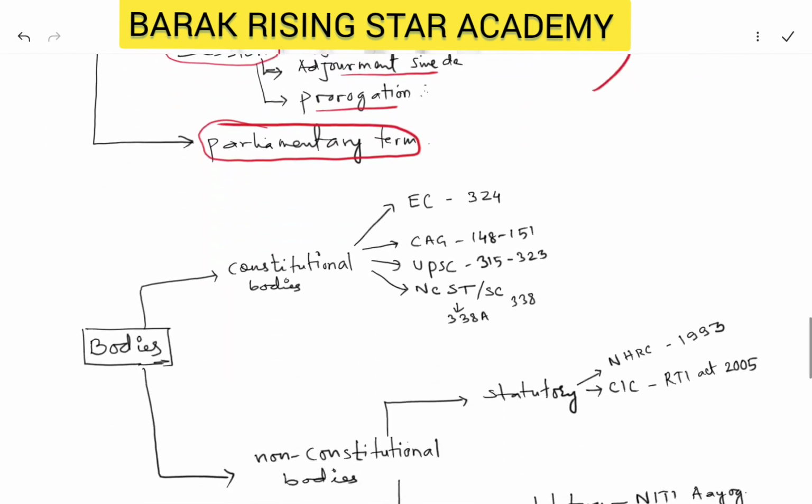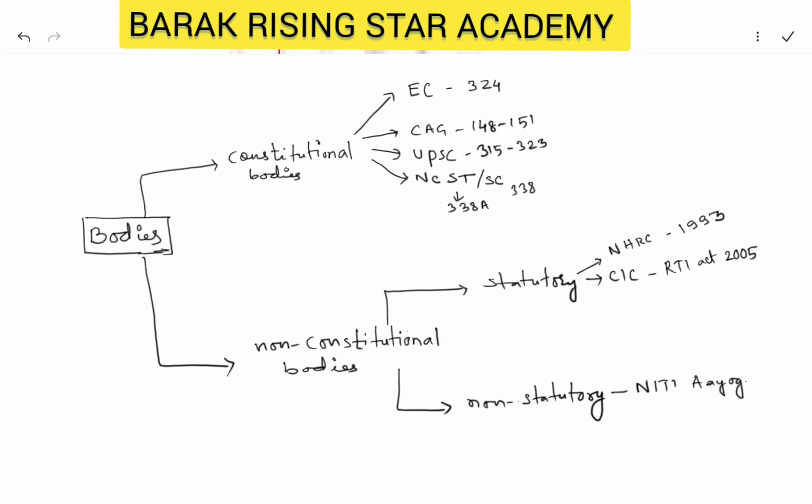Then the next topic is the bodies or organizations. We have 2 such bodies. First is the constitutional bodies. Constitutional bodies are those bodies which are mentioned in the constitution, such as election commission, which are mentioned in article 324. We have the controller auditor general, article 148 to 151.